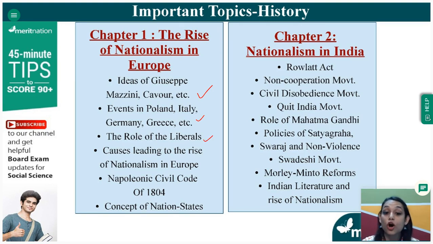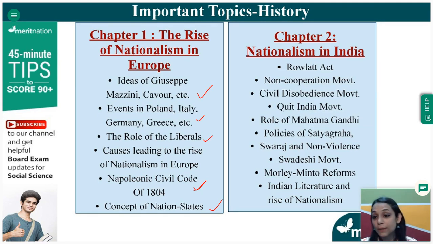Role of the liberals, causes that led to the rise of nationalism in Europe, how the events and the causes, what were the causes that led to the events, and how those events finally led to nationalism in Europe. Then we have the Napoleonic Civil Code of 1804. This is again very important, and the concept of the nation states that finally arose in Europe.